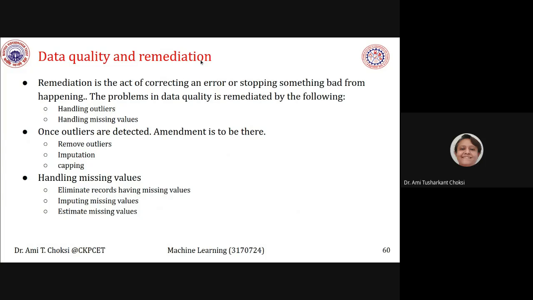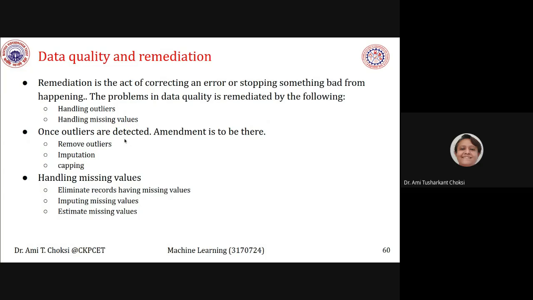So what should be there? Remediation is the act of correcting an error or stopping something bad from happening. The problems in data quality are remediated by what? One is by handling the outliers, and second is handling missing values, right?